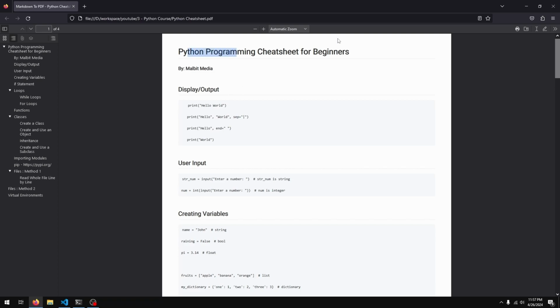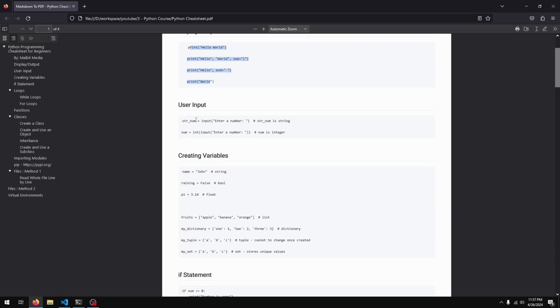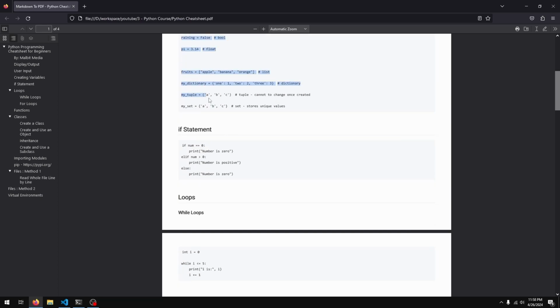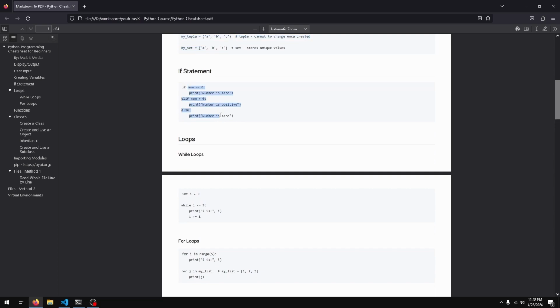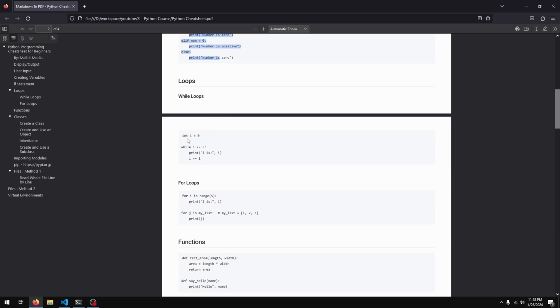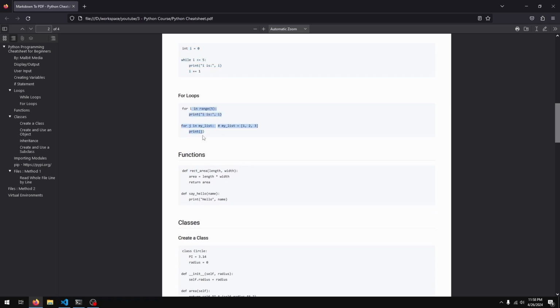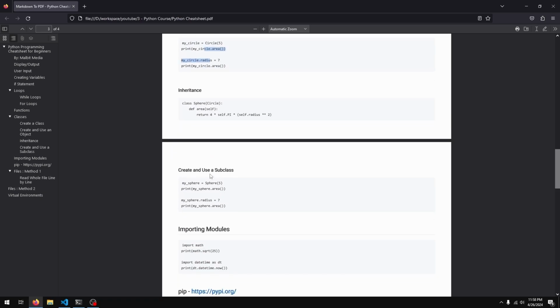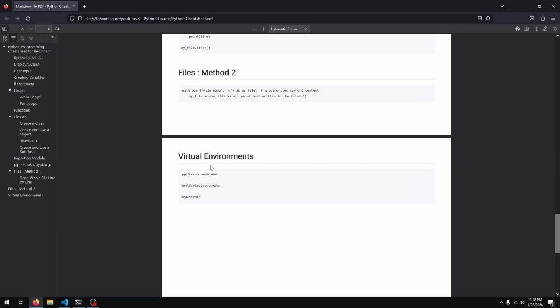So the cheat sheet is just a basic 4-page document with code examples of everything we've covered so far. So you can see output, we have these print examples. Input, we have some input examples, how to create variables and collections, the syntax for the if statement, while loops, for loops, how to create functions, how to create classes and objects, and so on.